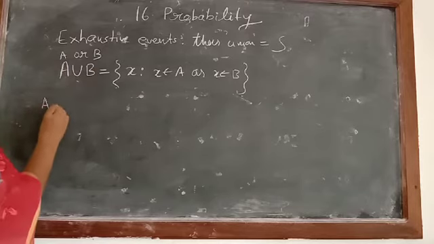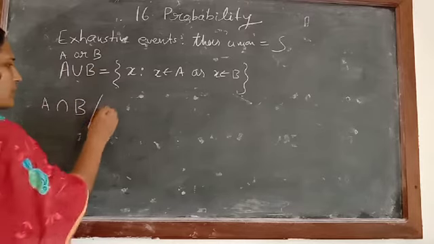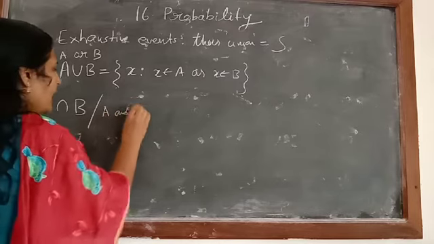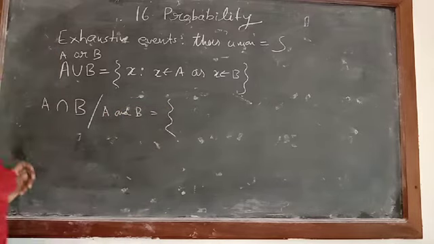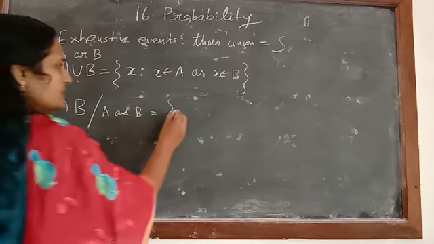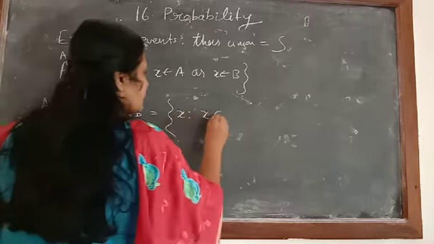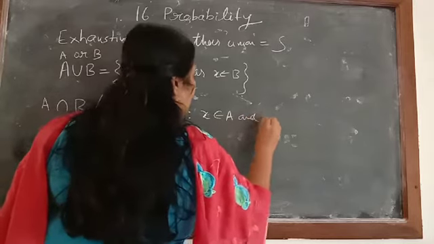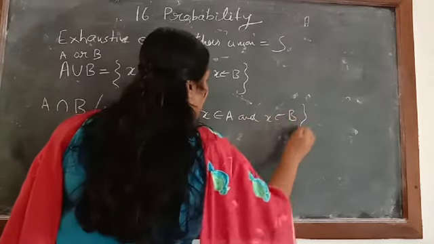Then next is A intersection B, or you can say it as A and B. This is equal to the set of all x such that x belongs to A and x belongs to B.